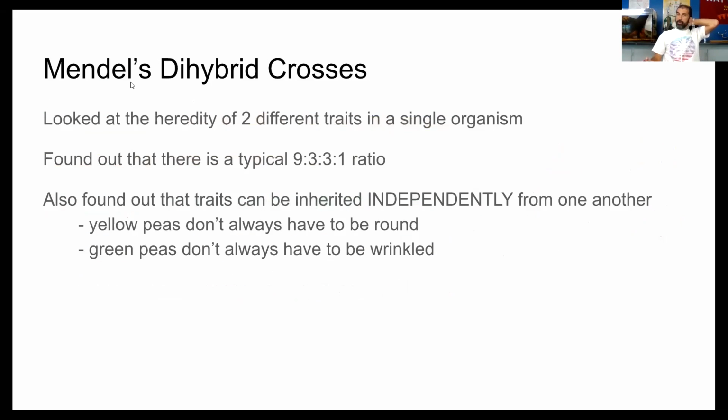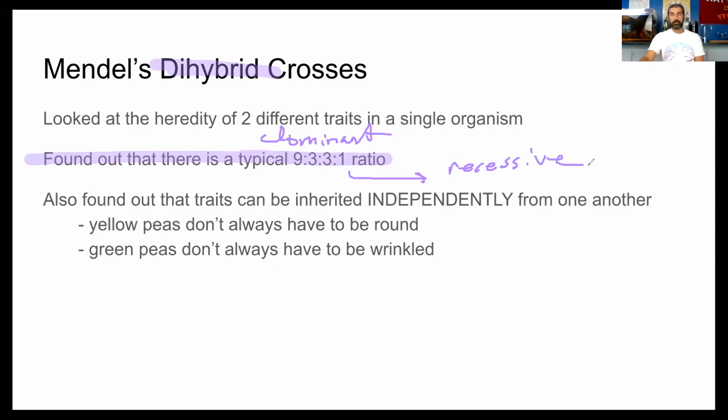Now, Mendel did go on to develop something called a dihybrid cross. For your purposes on the EOC, you will not need to know much about a dihybrid cross other than a relative ratio. That ratio that I want you to associate with a dihybrid cross is a ratio of 9 to 3 to 3 to 1. The 9 things that you will see will be the most dominant things, right? The 1 thing you see will be the thing that is most likely to be recessive, okay?